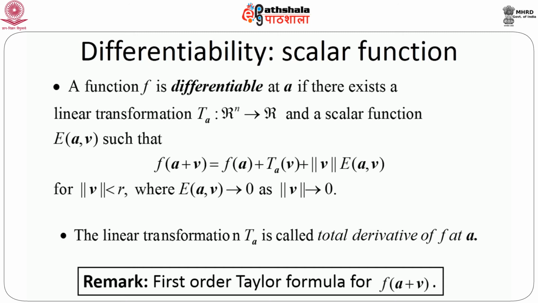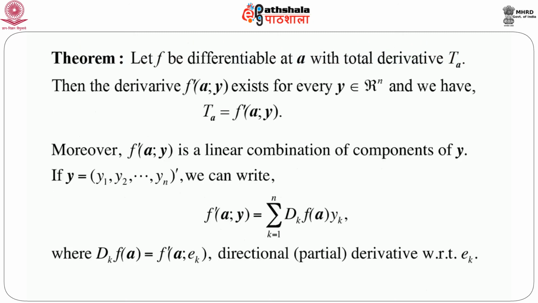Now, just one small remark: if we define differentiability, this is basically nothing but the first order Taylor formula for f of a plus v. Now let us consider one interesting theorem, a very formal one. First, consider that f is a differentiable function at a with total derivative Ta. Then the derivative f prime a semicolon y exists for every y belonging to Rn, because it is defined over Rn, and we have Ta equals f prime a comma y.